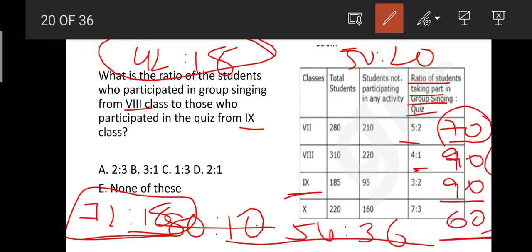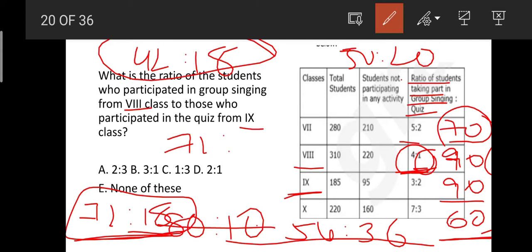I think you have understood how we can take ratios from this. It is also very simple. We should take this complete ratio, that is 90 by 5, so that each part is 18. Okay friends, then you will be getting the ratios. Okay, now what is the question they ask? What is the ratio of the students who participated in group singing from class 8? From class 8, the ratio has become 72:18. In group singing,